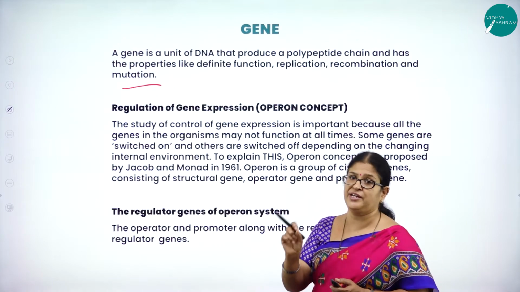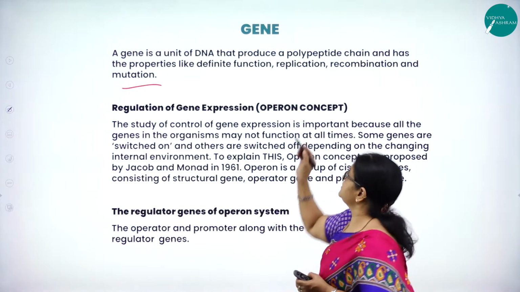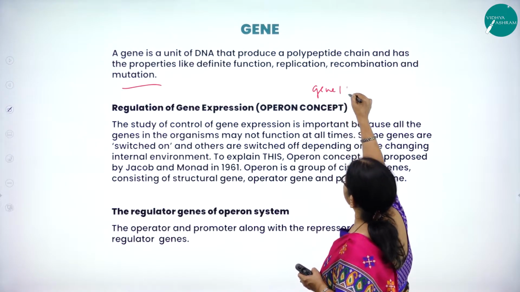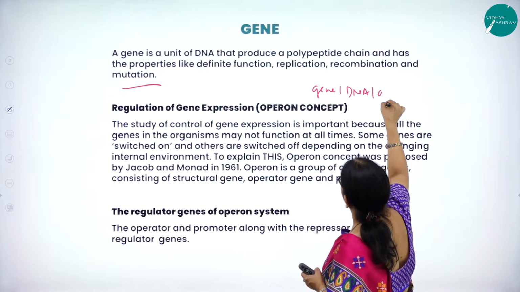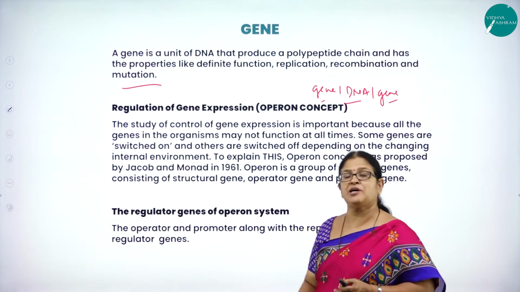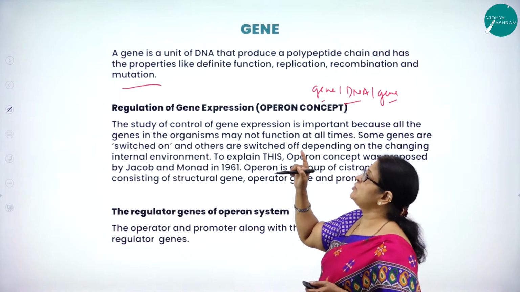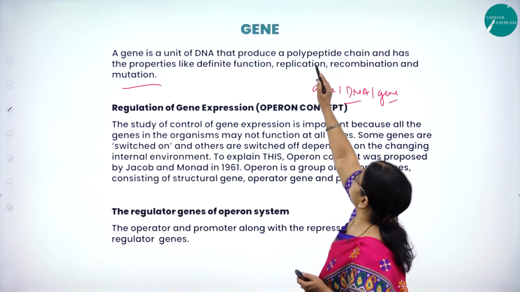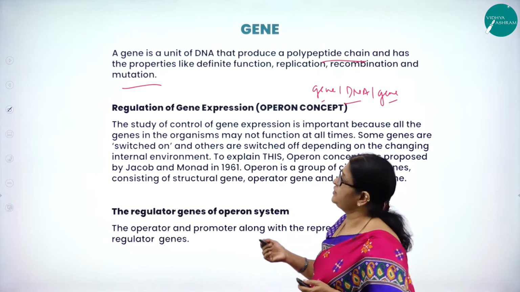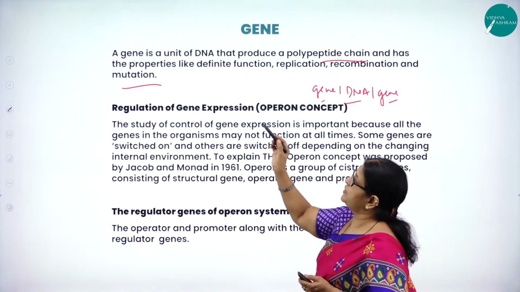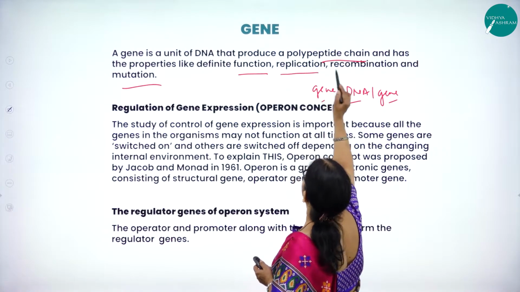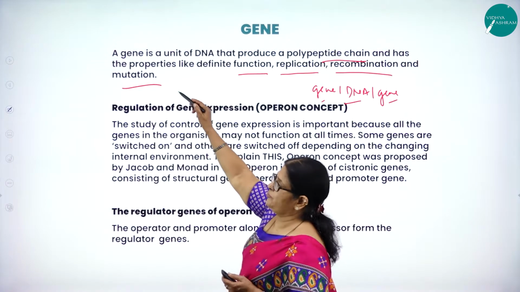It is a part of DNA. As I said, gene is nothing but DNA, and DNA is nothing but gene. They are one and the same. So a gene is a unit of DNA that produces a polypeptide chain, that is the protein, and has the properties like definite function, replication, recombination, and mutation.